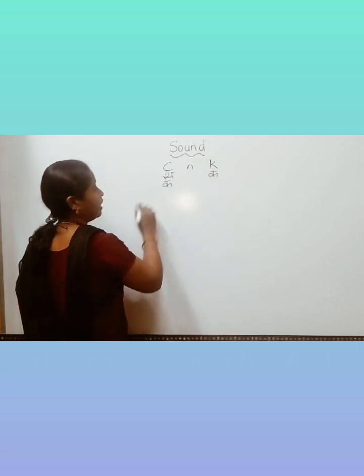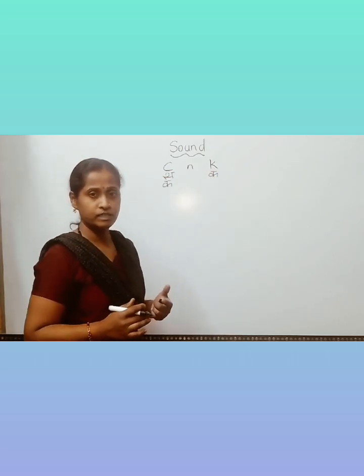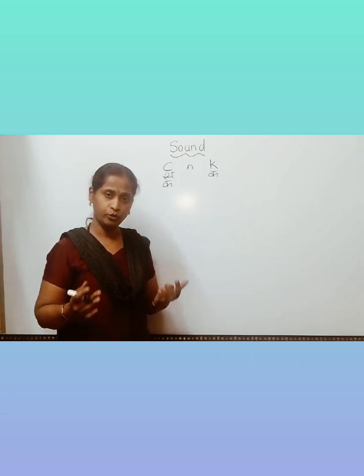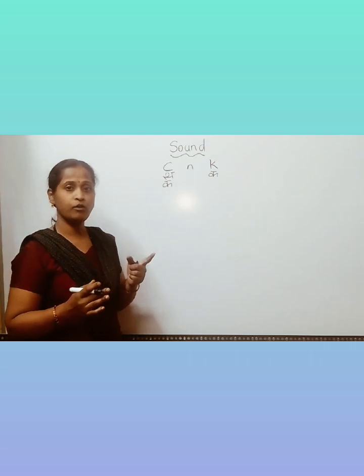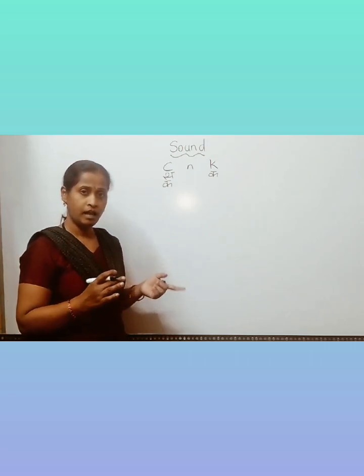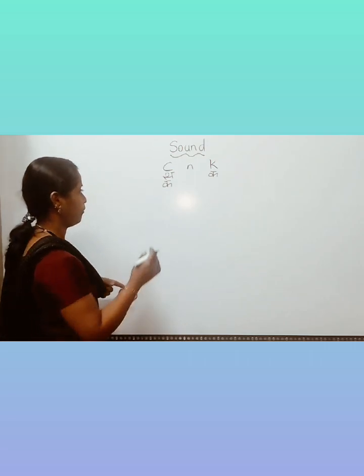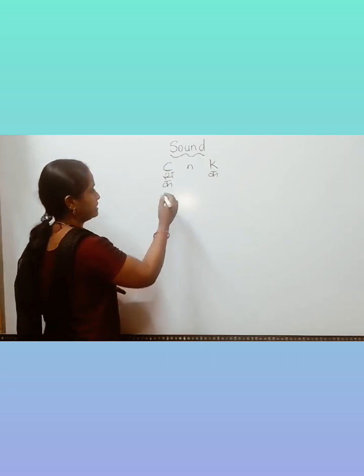Now in the English language we have vowels. Those are A, E, I, O, U. Some of the vowels go with C. Then the sound of C becomes K or S. Let us see how.